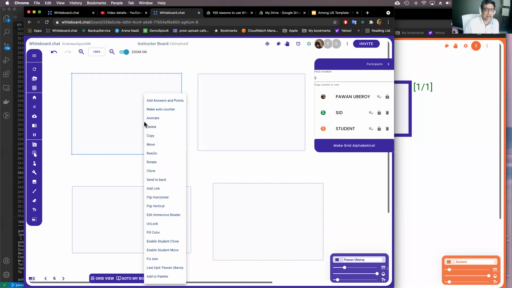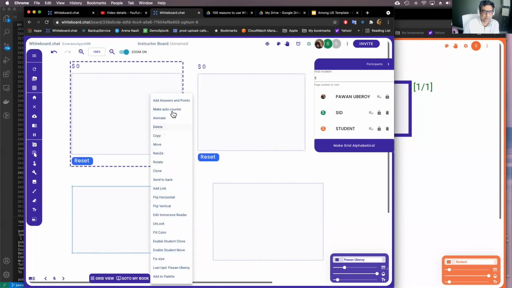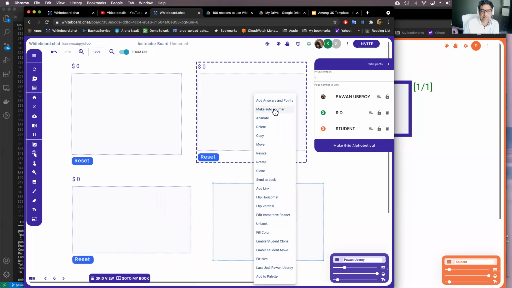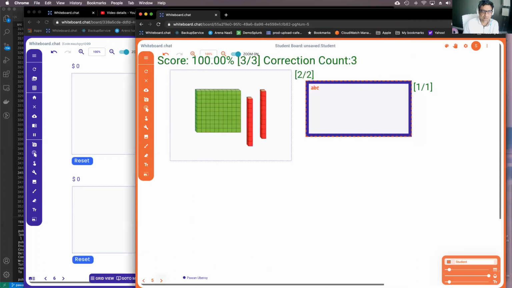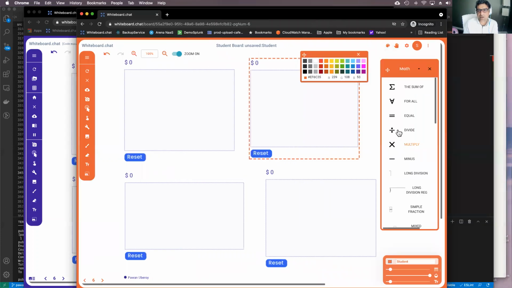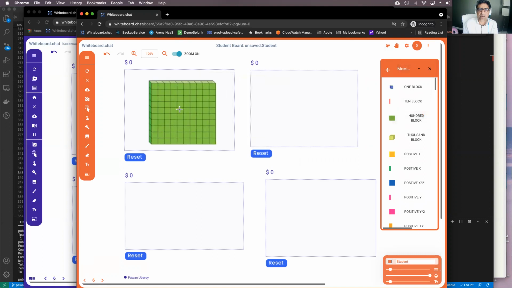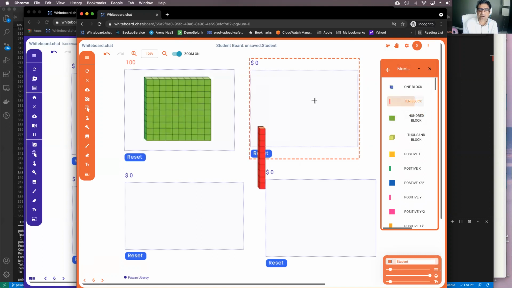Right. Again, instead of making add answers and points, you just say make auto counter. All of them, you can make them do auto counting. Now, for example, if you want to teach the kids something, they can open the manipulative, or you can put the manipulative out there for them so they don't have to search through it. So then if they put in, let's say, the blocks, it automatically counts it for them. Right? So it'll say, okay, what is this number? And you're creating it on its own, right? So it'll add it up automatically.